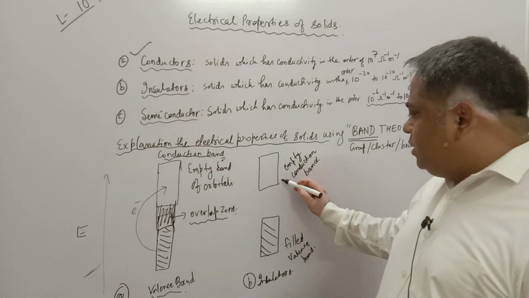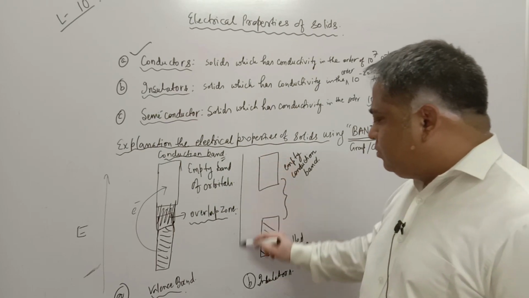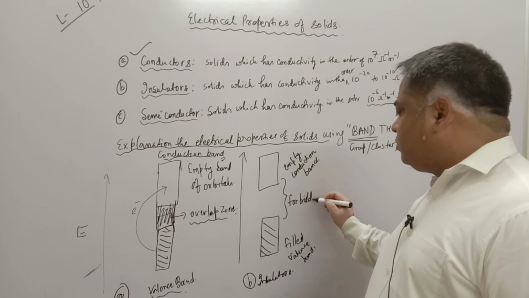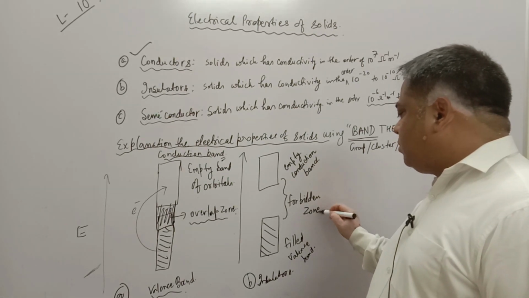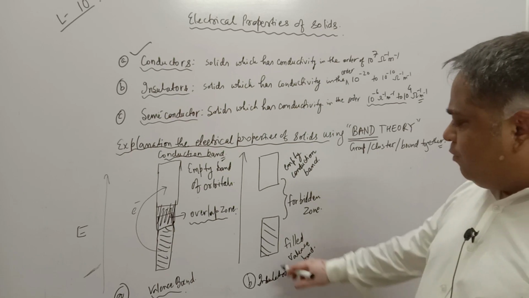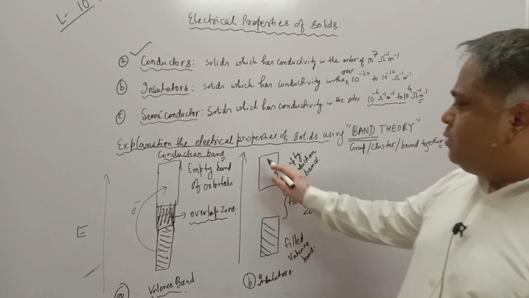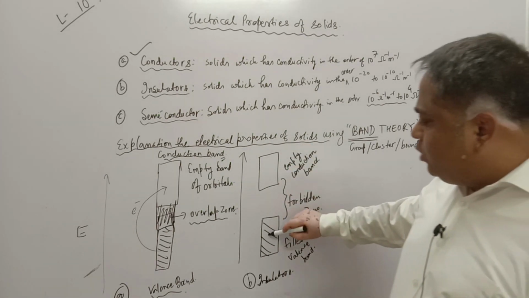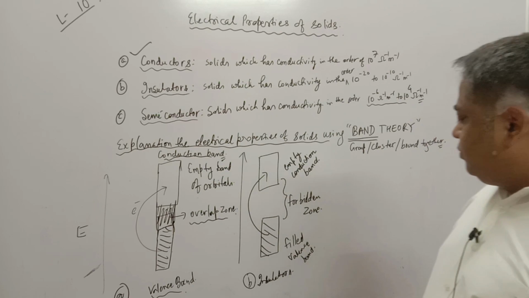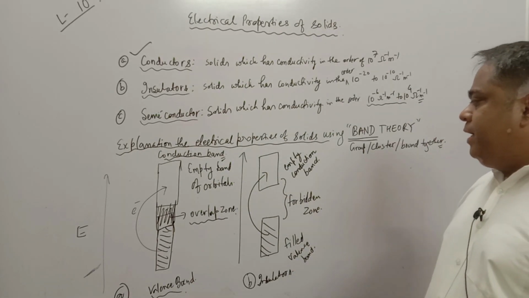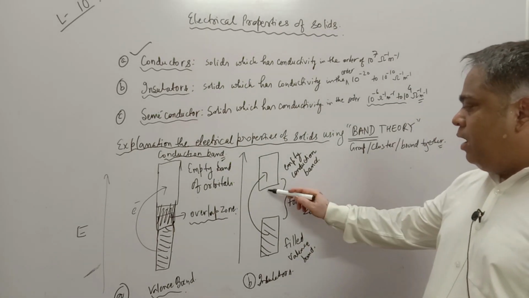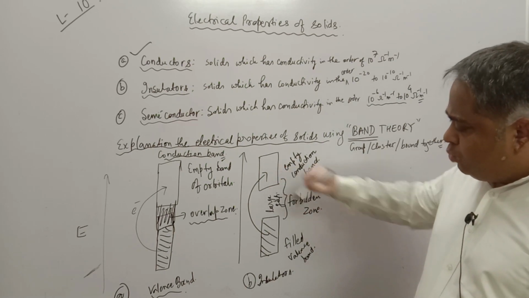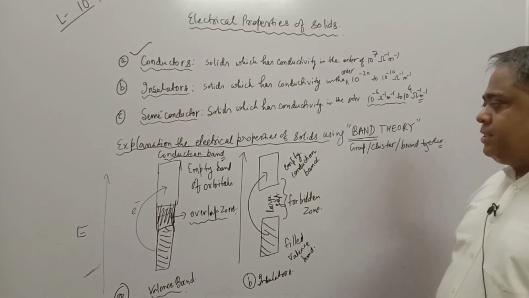So this zone is called the forbidden zone. Irrespective of how much potential difference you apply, irrespective of how much external potential you apply, irrespective of how much temperature you apply, the electrons cannot move from the filled valence band to the empty conduction band because of the large gap between these two bands.